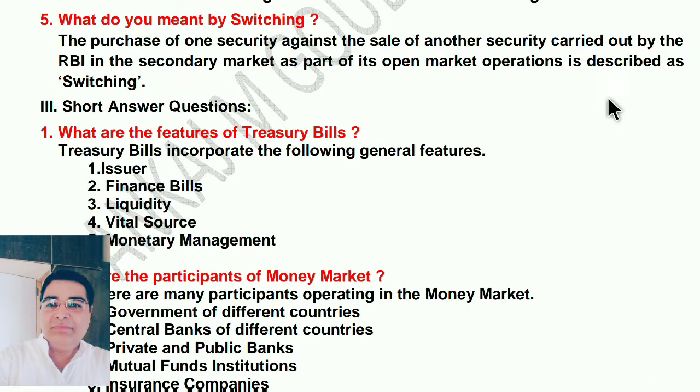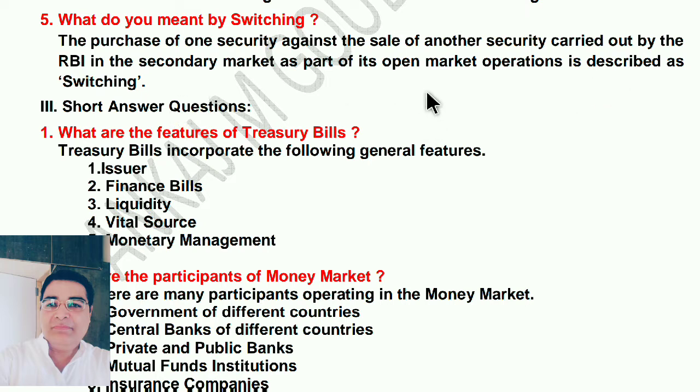What do you mean by switching? The purchase of one security against the sale of another security carried out by the RBI in the secondary market as part of its open market operation is described as switching.